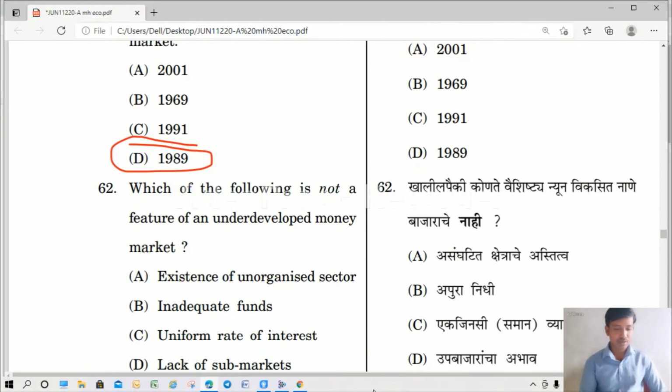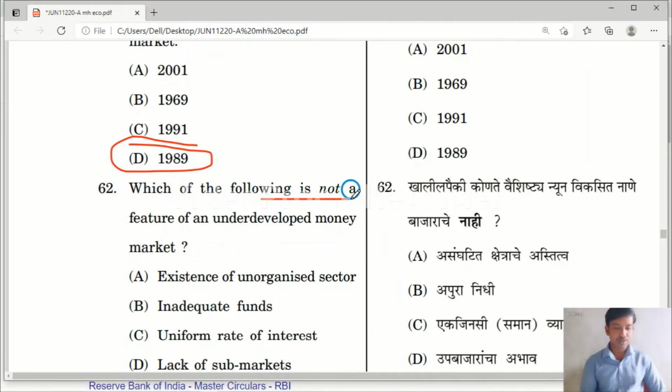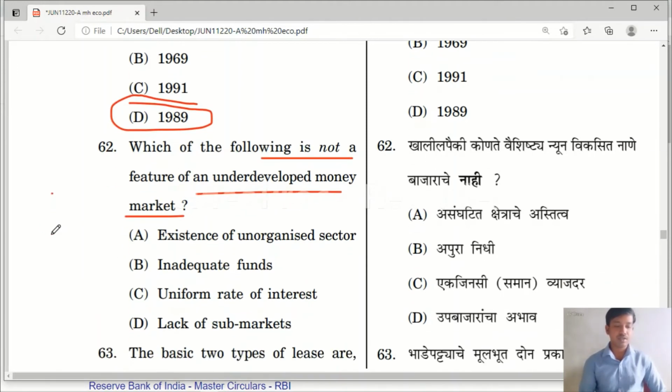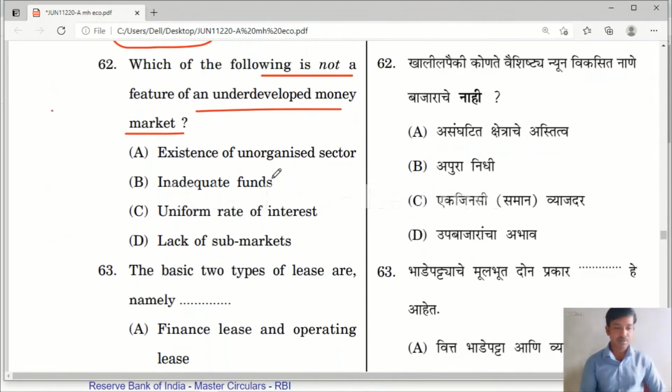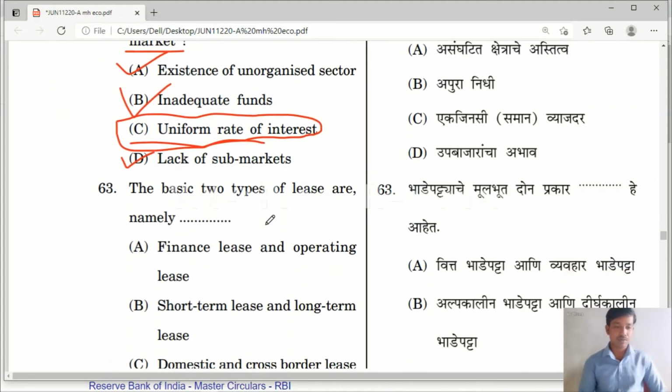Next, question number 62. Which of the following is not a feature of underdeveloped money market? Option A, existence of unorganized sector. Option B, inadequate funds. Option C, uniform rate of interest. Option D, lack of sub markets. Existence of unorganized sector, inadequate funds and lack of sub markets are all characteristics of an underdeveloped money market. But uniform rate of interest is not a characteristic of an underdeveloped money market.